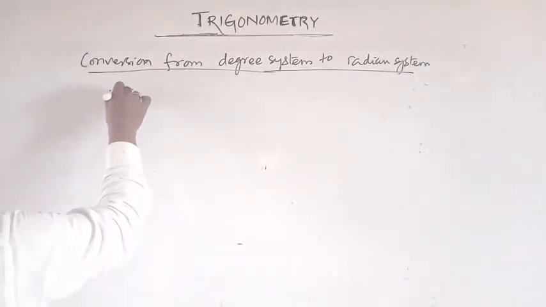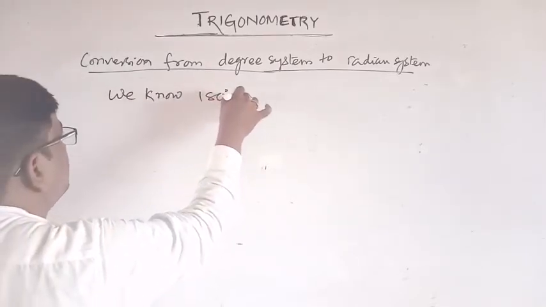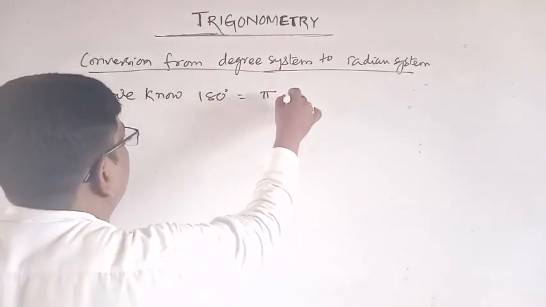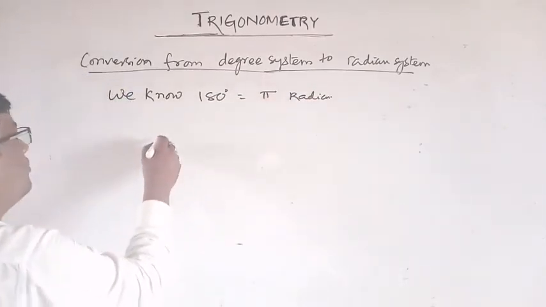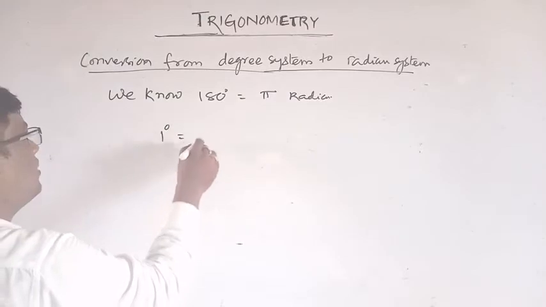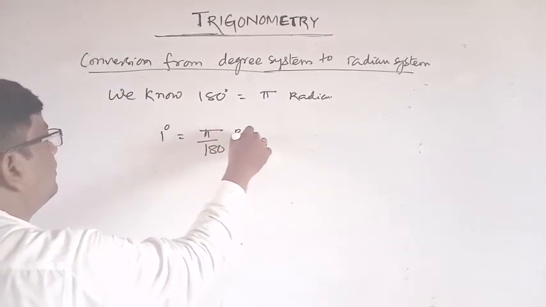We know 180 degree is equal to pi radian. So 1 degree is equal to pi by 180 radian.